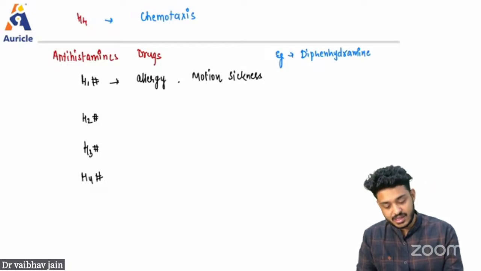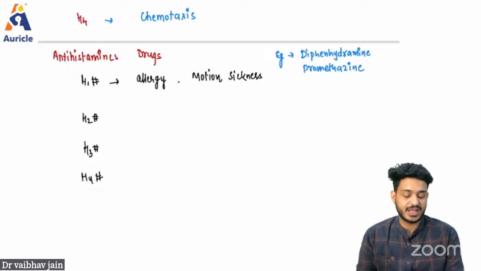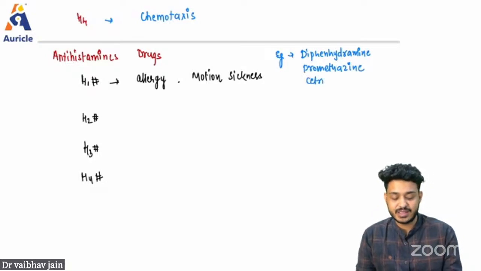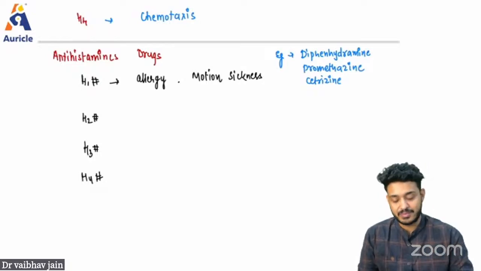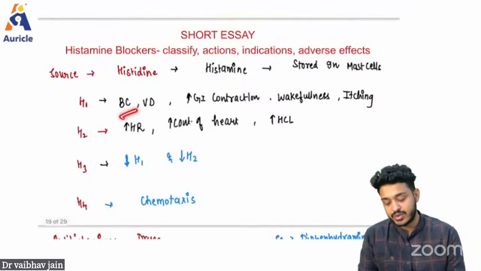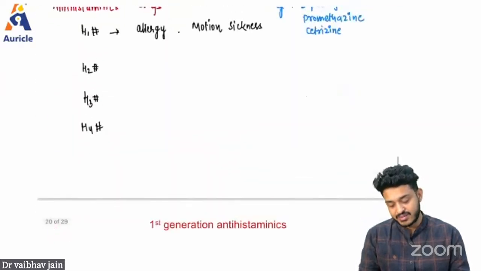We are having drugs like Phenergan, or you can also call it promethazine. We are having drugs like cetirizine, levocetirizine. All these drugs are going to be utilized in the cases of H1 problem, right? H1 is going to do bronchoconstriction, vasodilation, GI contraction, wakefulness, and itching, right? So these are the functions.